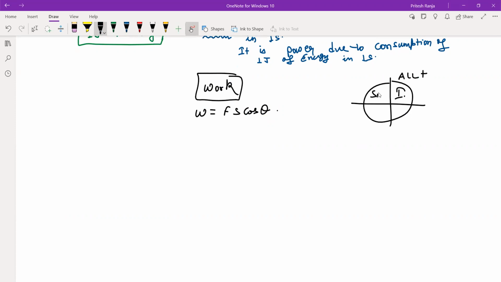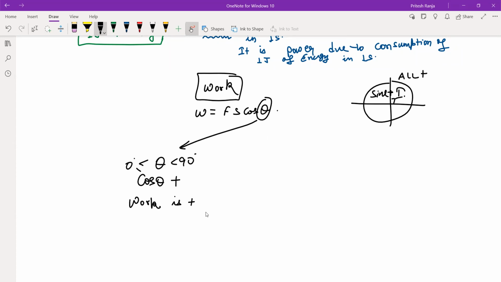In the second one, only sine is positive. That means when the angle theta is greater than or equal to 0 and less than 90, then cos theta is positive. That means work done will be positive.